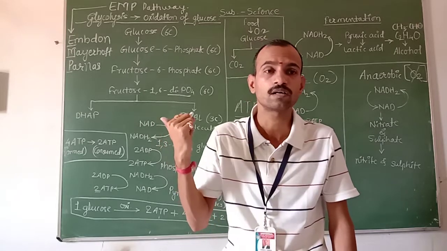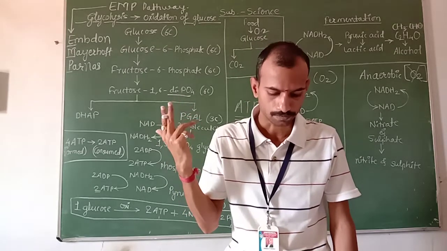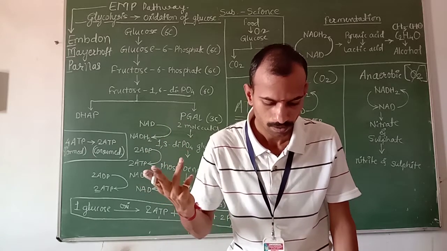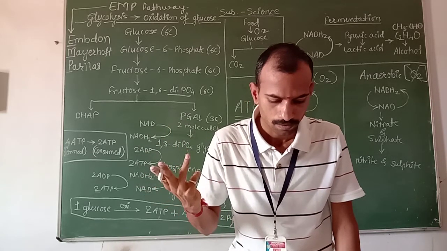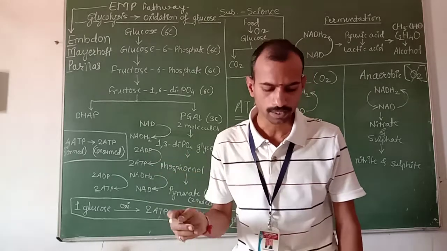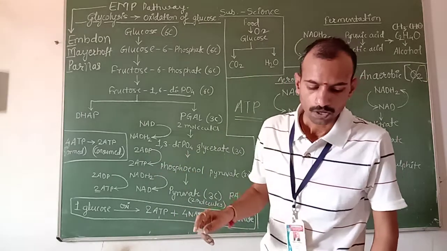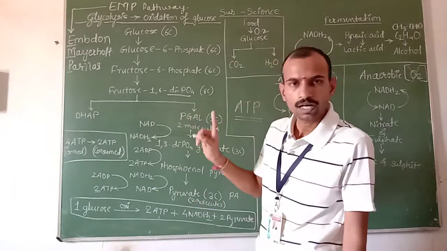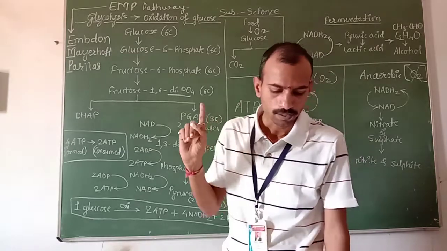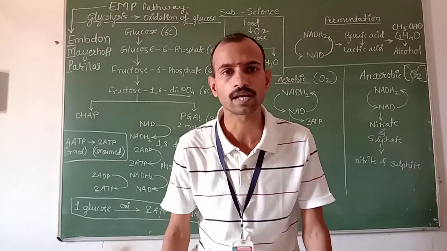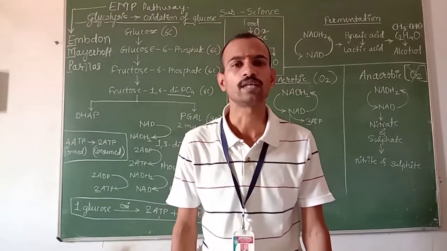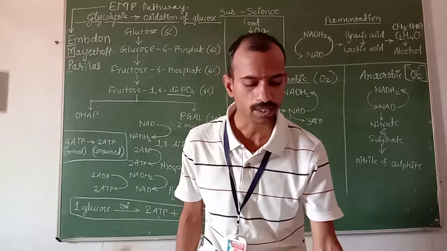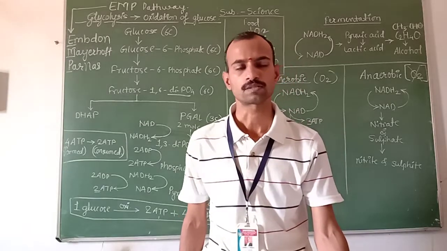Another name is citric acid cycle, tricarboxylic acid cycle or Krebs cycle, because Sir Hans Krebs was the scientist who discovered that cycle. In the next video we will see the tricarboxylic acid cycle and electron transport system.